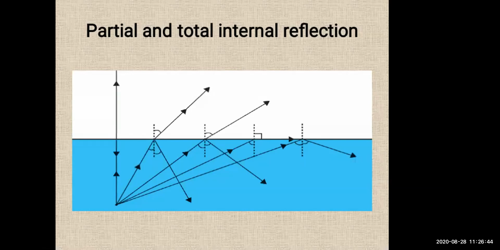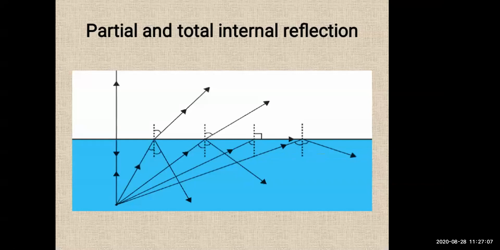So when you use the formula, N12 becomes sin I divided by sin 90 degree. What is the value of sin 90 degree? It is 1. So the formula will be sin I. That is given over here.